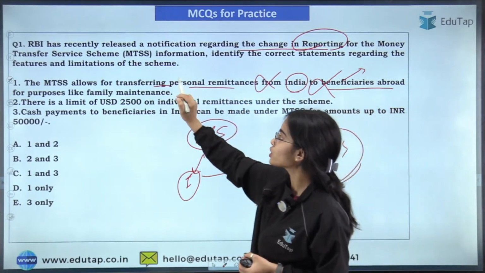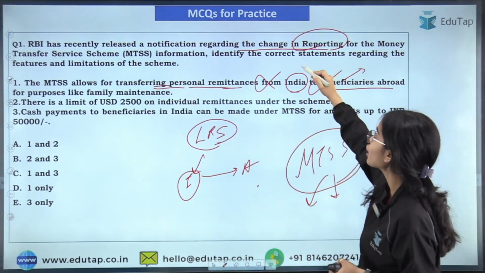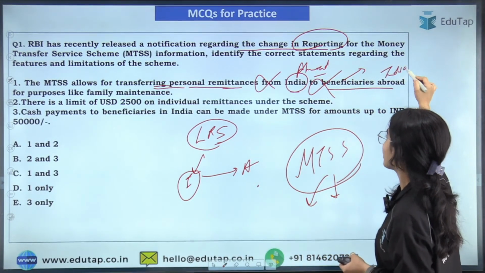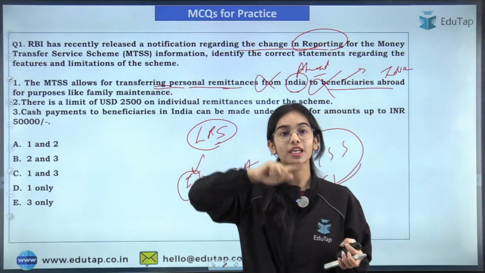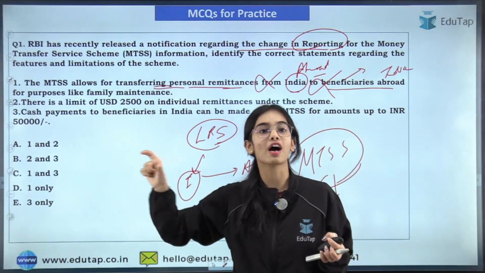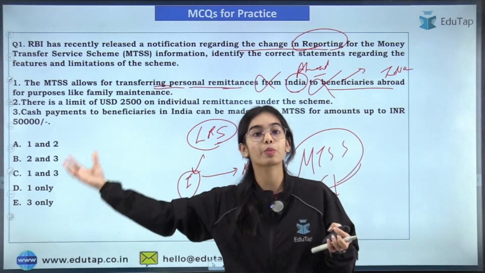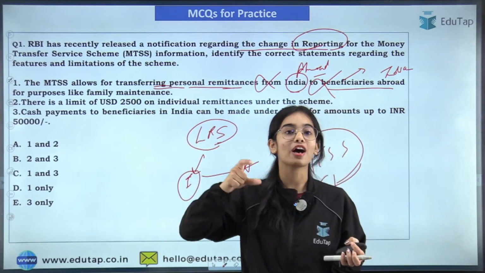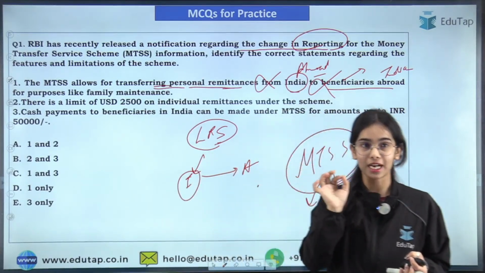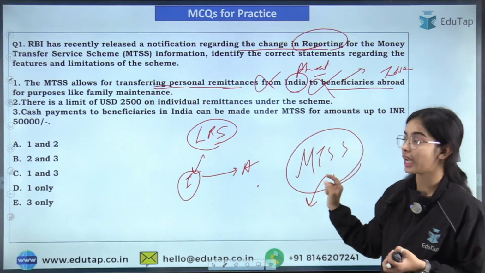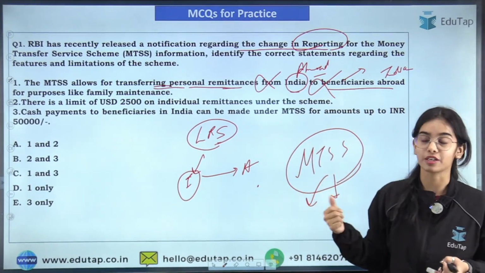The MTSS allows for transferring personal remittances from abroad to beneficiaries in India. So if you want to send remittance from India to abroad, you have the Liberalized Remittance Scheme. But if you want to send remittance from abroad to India, you have MTSS. So do not make this kind of mistake. Be very clear that these two schemes are very different, and the basic idea of these two schemes is different.